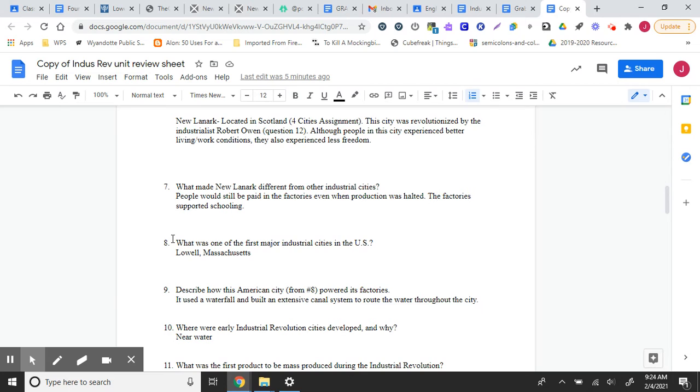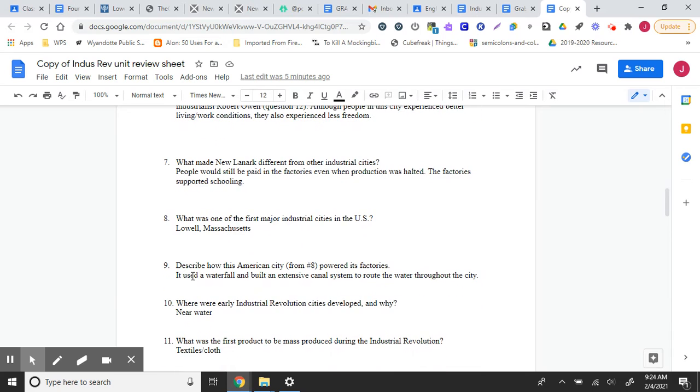What was one of the first major industrial cities in the US? Lowell, Massachusetts. Nine, describe how this American city from number eight powered its factories. So in the four cities assignment, you learned that a specific waterfall, the falling of the water, is what was used to store electricity. But they also built an extensive canal system, which worked its way throughout the city and powered the factories.